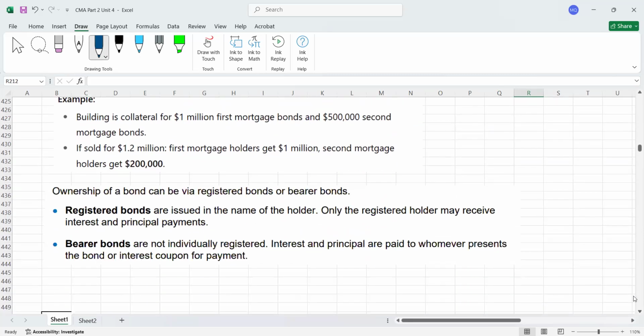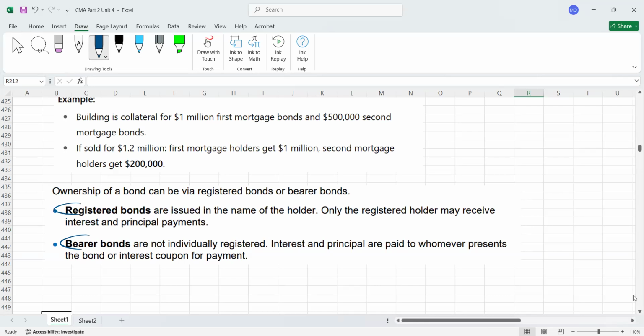Okay guys, so this is the type. Now we have the last two types of bonds. One is called registered bonds, second is called bearer bonds. Registered is like a check by name. We have a crossed check, or check by name. For example, if I'm writing a check for you and your name is written, only you can take that money into your bank account. Similarly, registered bonds will work.